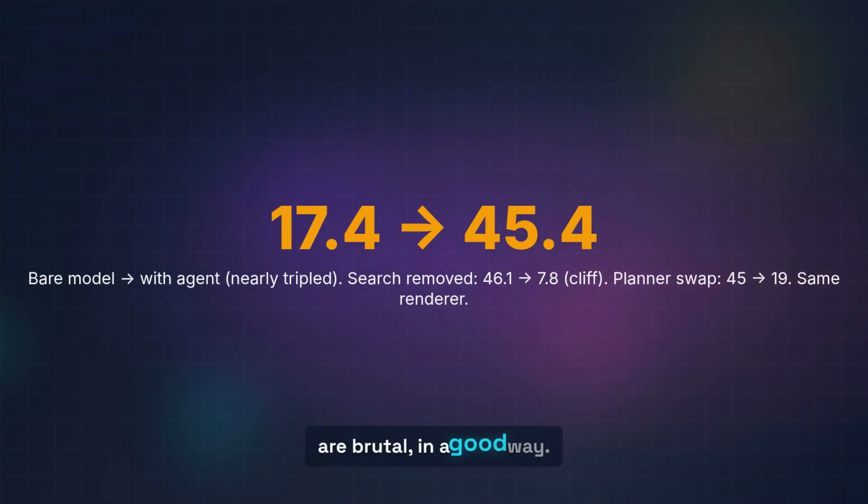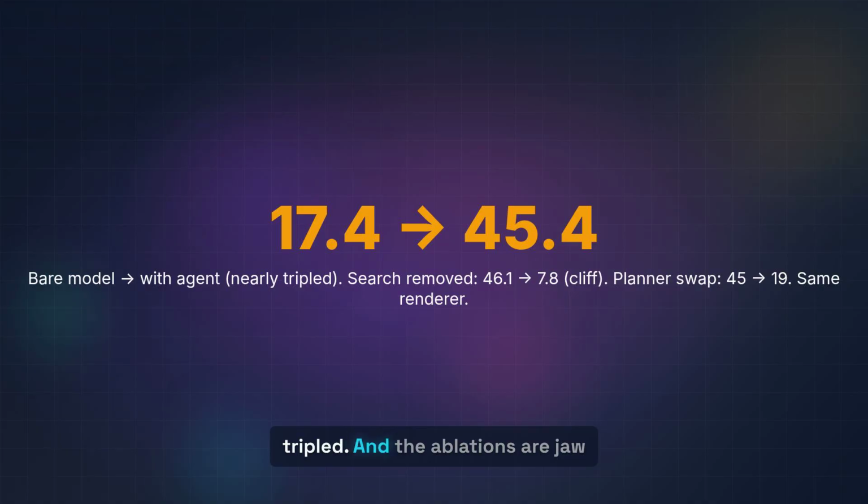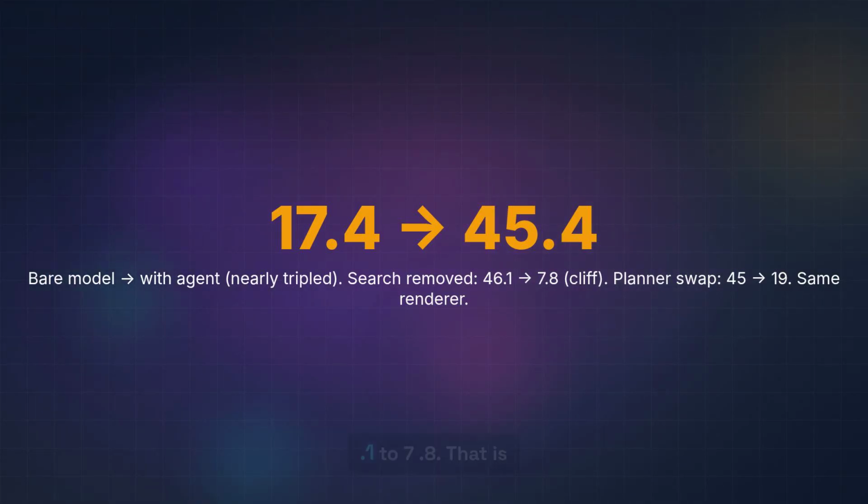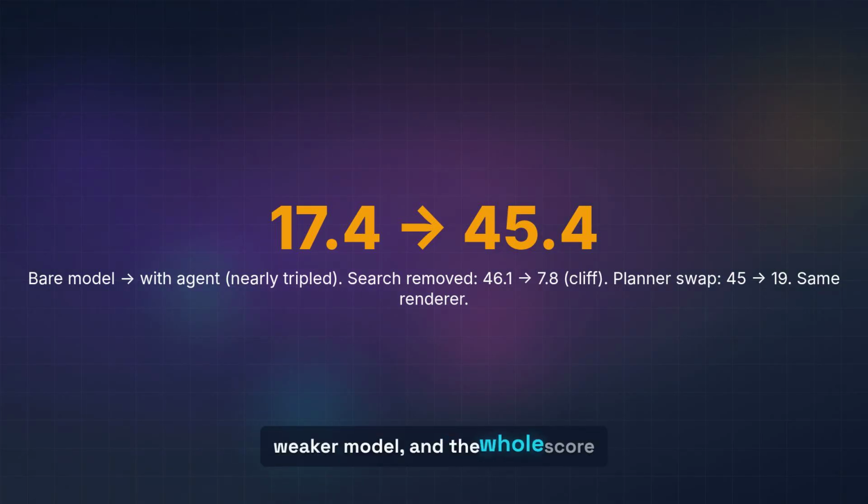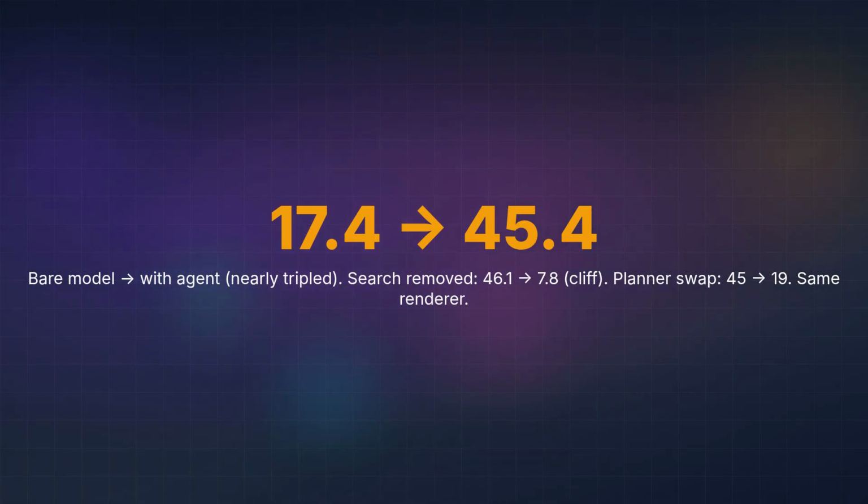Does it work? The numbers are brutal, in a good way. Bare image model scores 17.4 on their benchmark. Wrap the agent around it, 45.4, nearly tripled. And the ablations are jaw-dropping. Pull out the search module and search tasks collapse from 46.1 to 7.8. That is not a dip, that is a cliff. Swap the planner brain from GPT 5.5 down to a weaker model, and the whole score craters from 45 to 19. Same renderer. The intelligence was not in the artist, it was in the assistant.